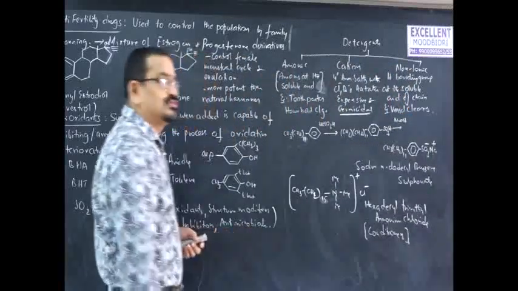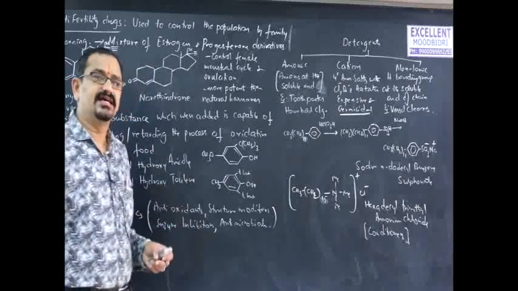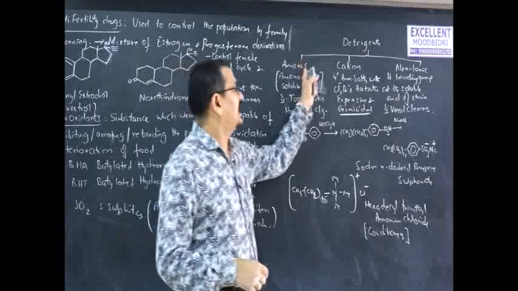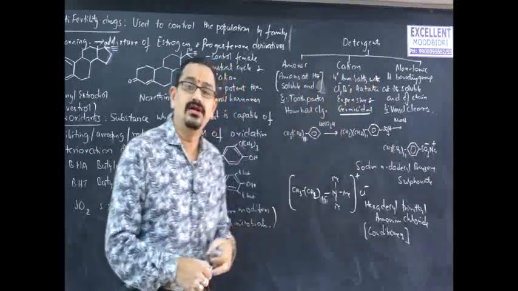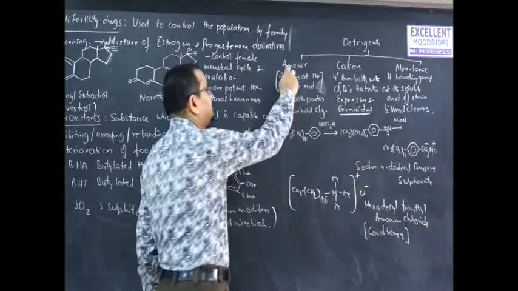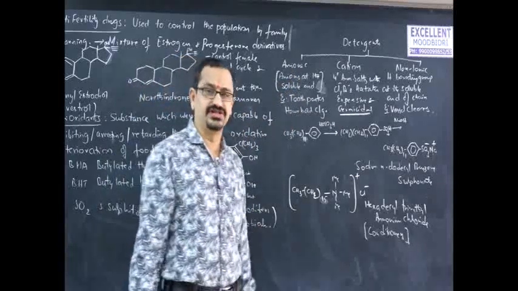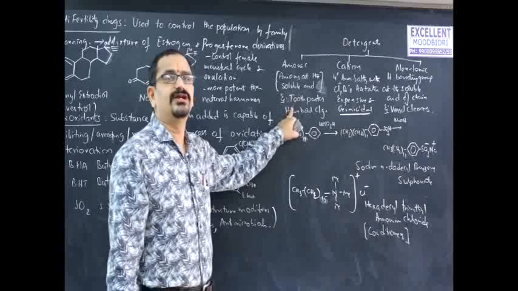The next topic is detergents. There are three classes: cationic, anionic, and non-ionic detergents. Anionic detergents contain anions at the soluble end of the chain. These are usually employed in toothpastes.